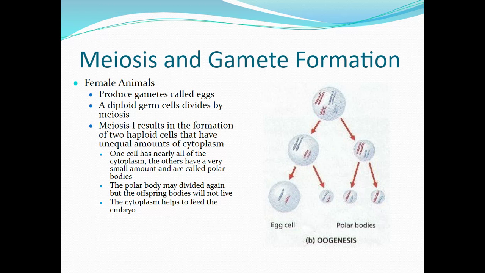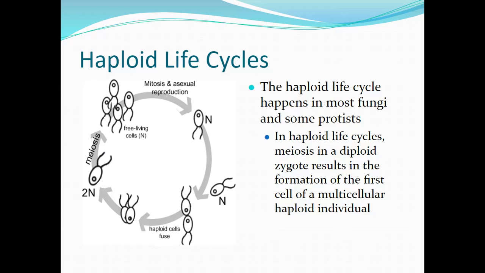Okay, so the polar bodies are removed. Again, to repeat: men, every time you go through meiosis, you get 4 viable gametes called sperm. Women, when you go through meiosis, you go through oogenesis and you get 1 egg and 3 polar bodies. The egg is viable, the polar bodies are not. And we will have all the eggs that we'll ever make when we're born, while men will produce sperm for the rest of their lives.